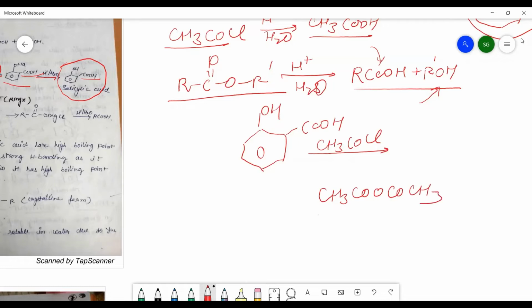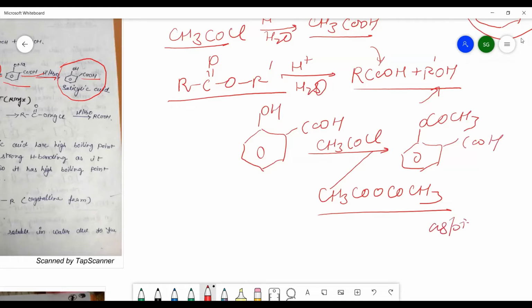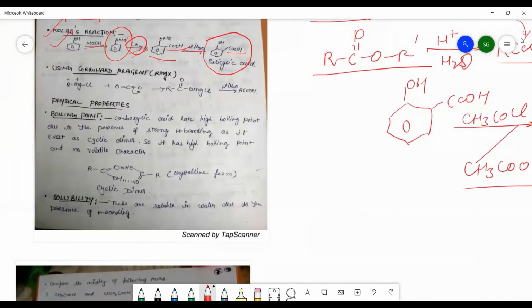This anhydride or this, we can use any one of the reactants, and it results in the formation of 2-acetoxybenzoic acid, which is aspirin. यहाँ पर ये aspirin बन जाएगा आपका, ठीक है. Aspirin is used as an antipyretic or analgesic. So another method by which we can prepare carboxylic acid is using the Grignard reagent.